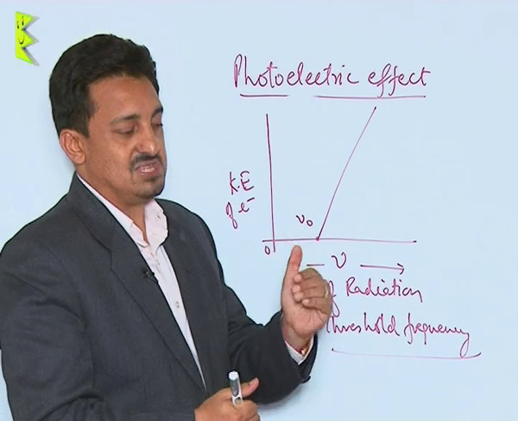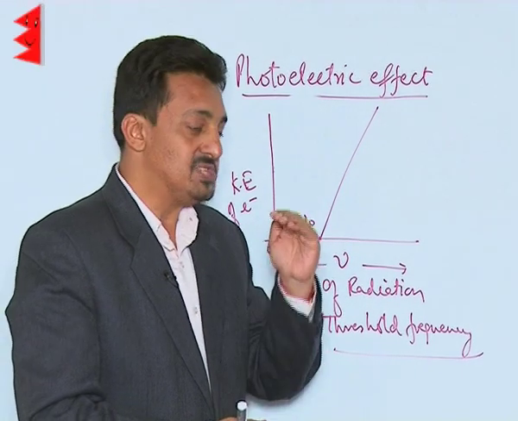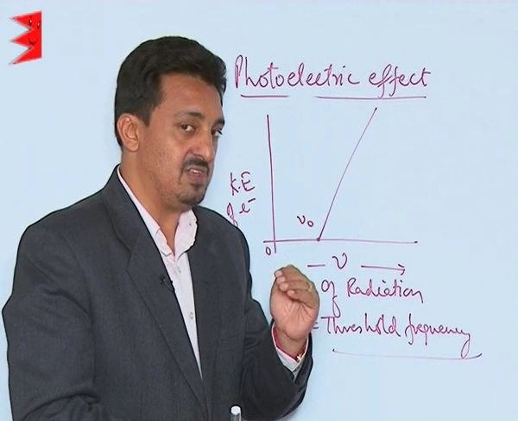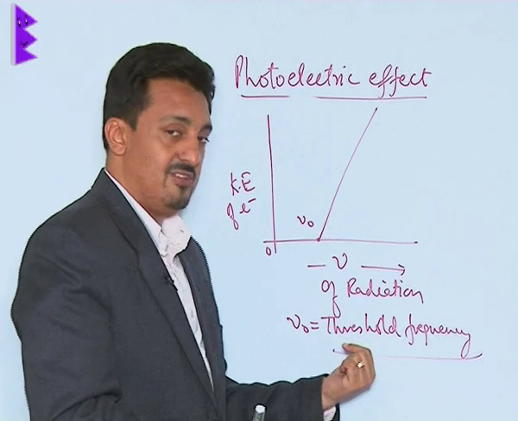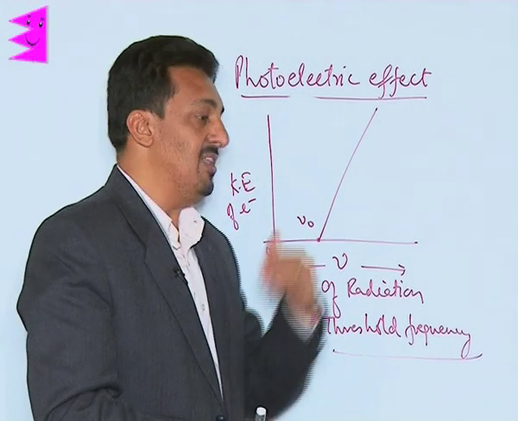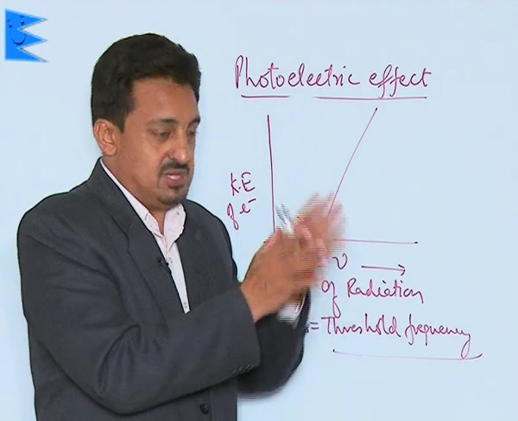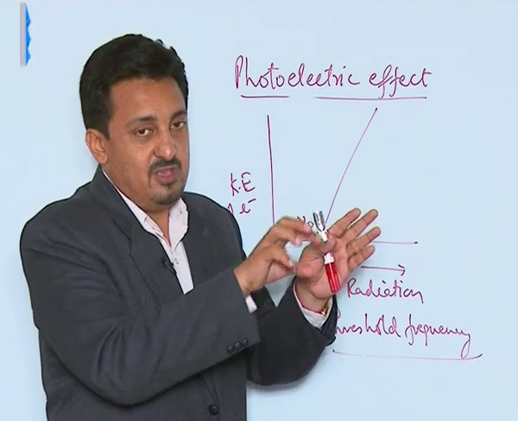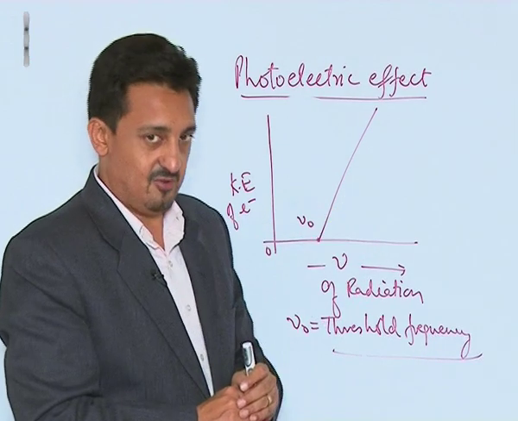So, the radiation must have a certain minimum amount of energy or frequency. When the frequency of the incident radiation is above this minimum value, called the threshold frequency, then only the electron is knocked out. And do you know the difference? Because the rest of the amount is being used to knock out an electron, the difference amount is converted into the kinetic energy of the electron.